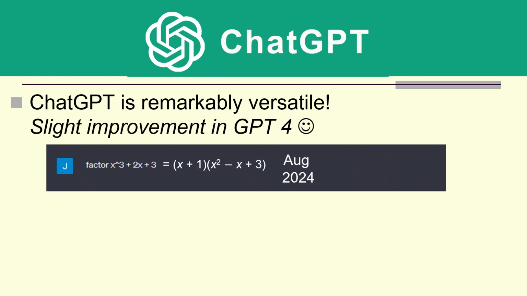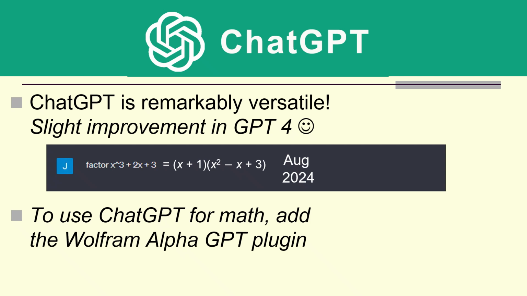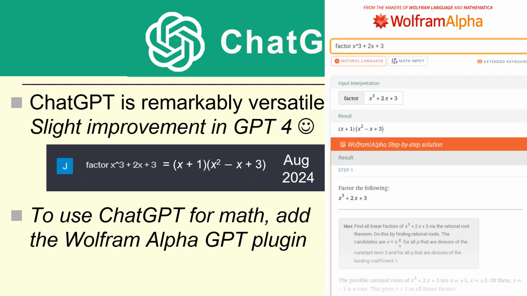Nonsense. We just factored it. But nonsense with a nice British accent. Now, ChatGPT 4 was a slight improvement. But most people say, well, if you're going to use ChatGPT for math, you probably want to add the Wolfram Alpha GPT plugin.